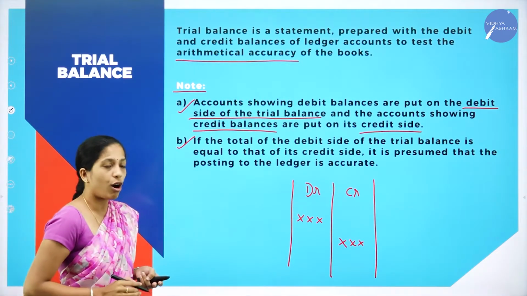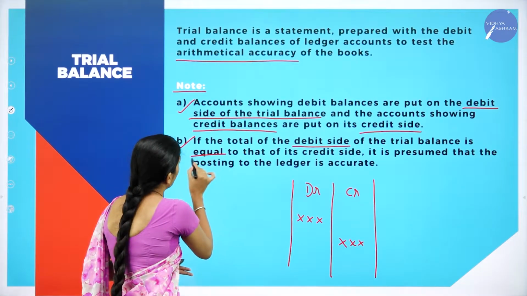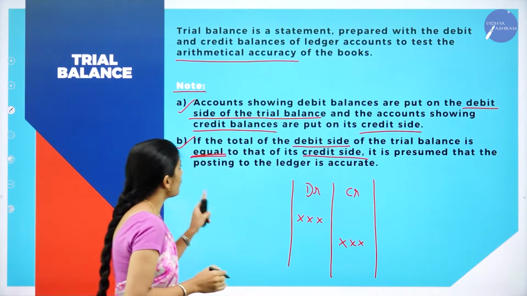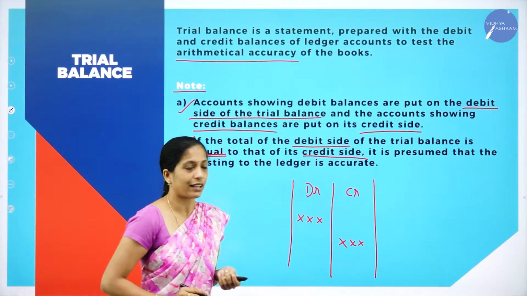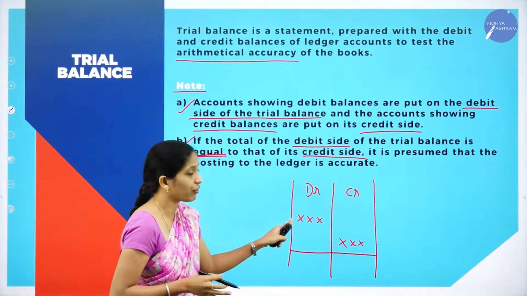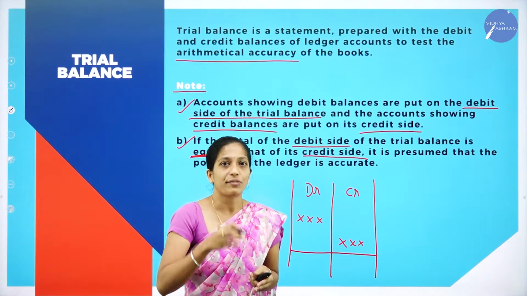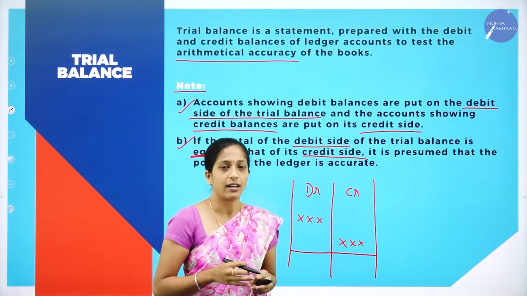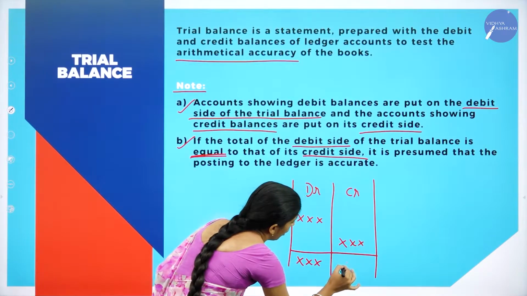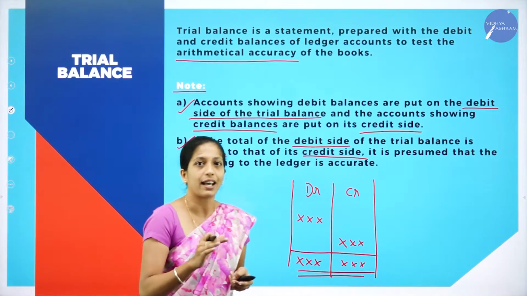If the total of the debit side of the trial balance is equal to the total of the credit side, then it is presumed that the posting of ledger accounts is accurate. As I told, whatever the debit balance in the ledger account will be recorded in the debit side of trial balance, and whatever the credit balance of the ledger account will be recorded in the credit side of trial balance. So if the total of debit side is equal to the total of credit side, then it is presumed that our ledger account is correct. Clear?